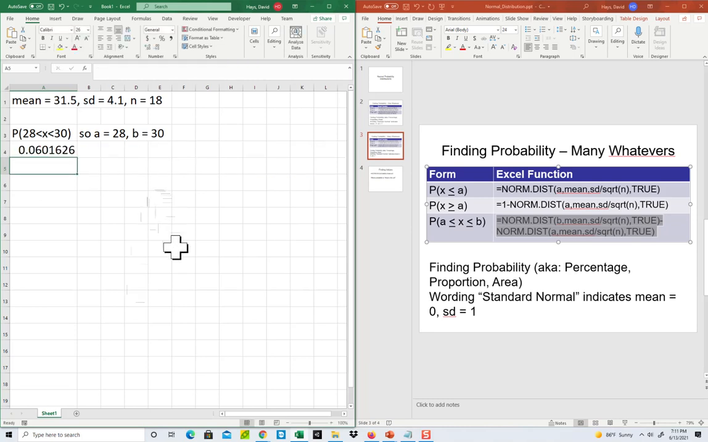And to put it in percent form, we move our decimal point 2 places to the right, and that'd give us 6.01626%. Rounded 2 decimal places would give us 6.02%.